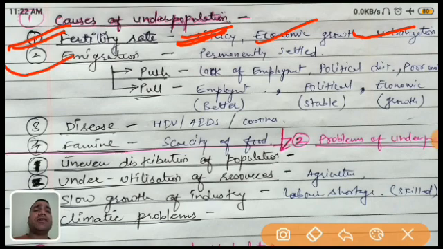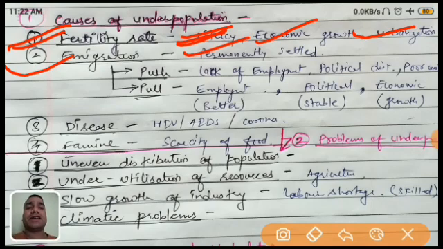In emigration you can see that people are permanently settled. Basically, there are some factors responsible, like resources, industrialization, and jobs. These are the different factors by which people migrate from our country to another country. So basically in that particular country, what will happen? The population decreases. It causes the condition of underpopulation.